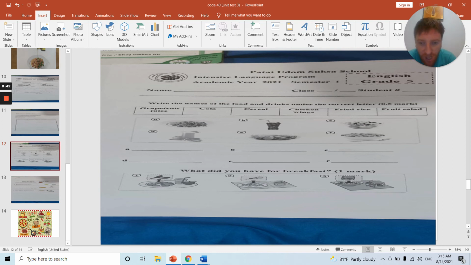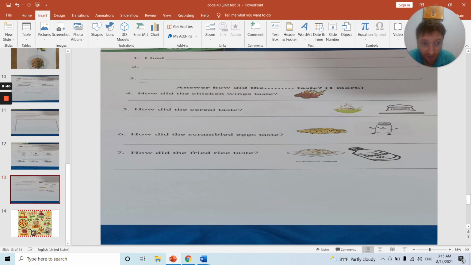The next section is the last page. You need to answer, how did the ... taste? So how did the chicken wings taste? So remember, you're countable or uncountable. Countable, use they. Uncountable, use it. So how did the chicken wings taste? They tasted ...